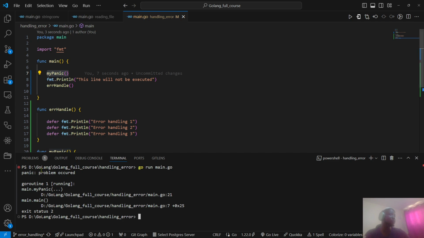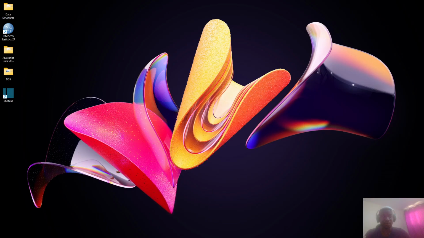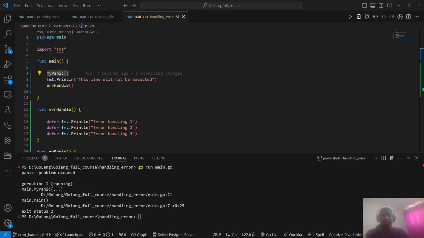As you can see, problem occurred. And after getting this at this point, now you understand the purpose of defer, panic, and how they're used to make sure our error handling is well executed.